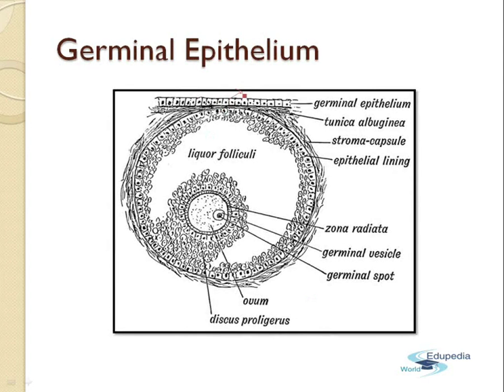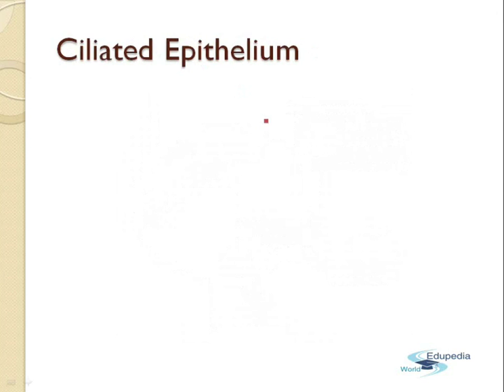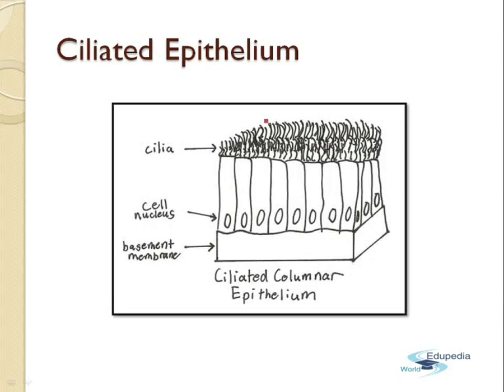Next type of epithelial tissue is the germinal epithelium. Now, this germinal epithelium helps in the formation of various gametes. So, it occurs basically in the gonads like the testis or the ovary, and it helps in the formation of various types of gametes.